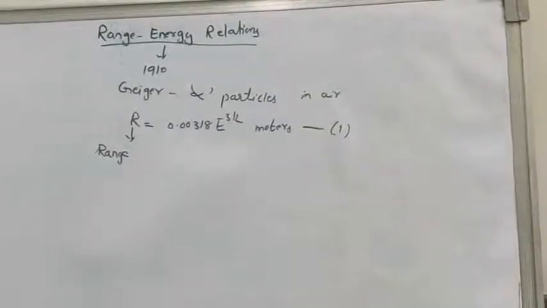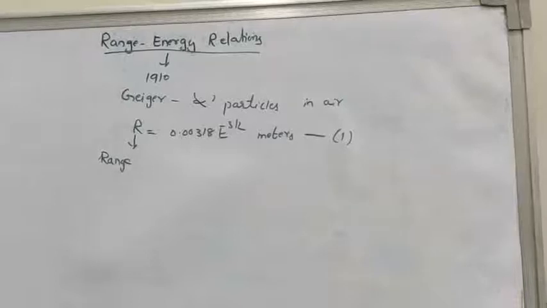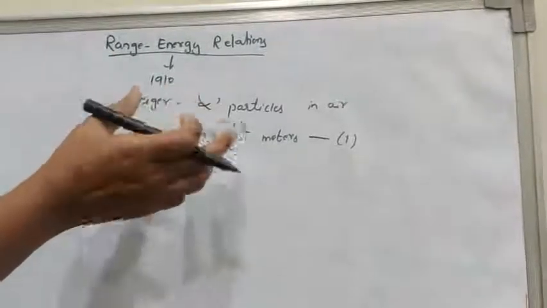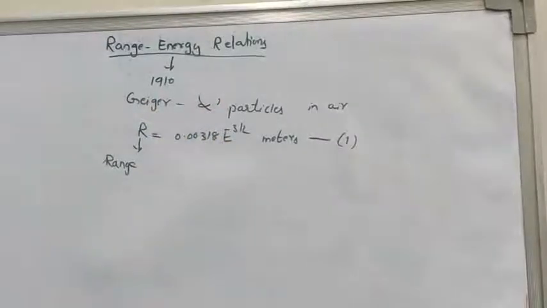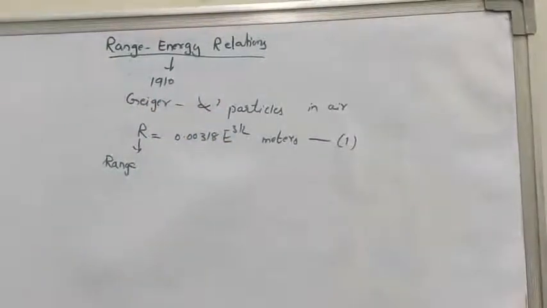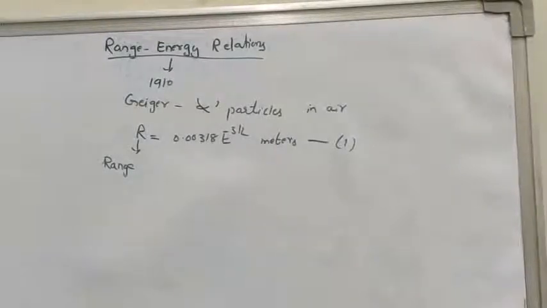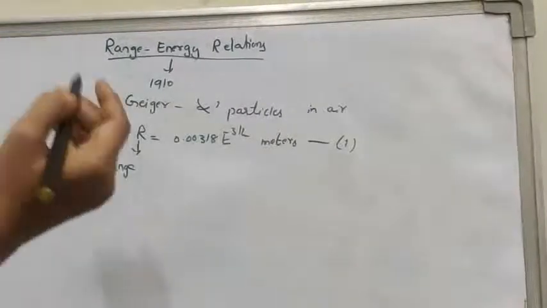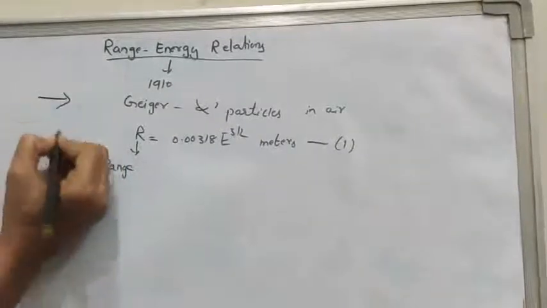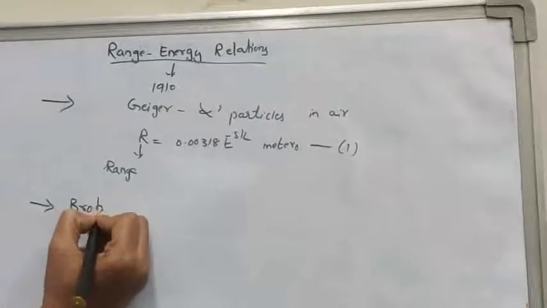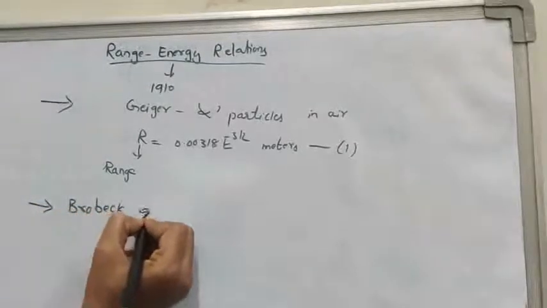So after Geiger's relation, two more scientists have given the relation between range and energy. Who are they? Brobeck and Wilson.